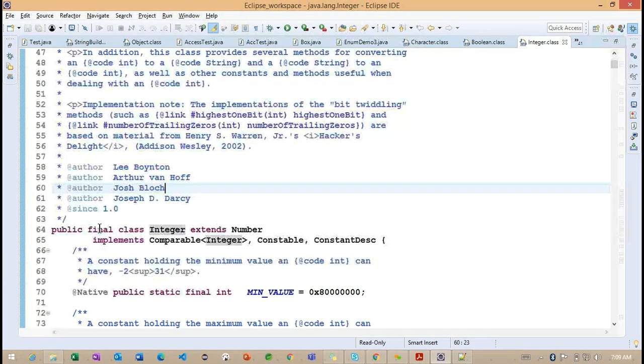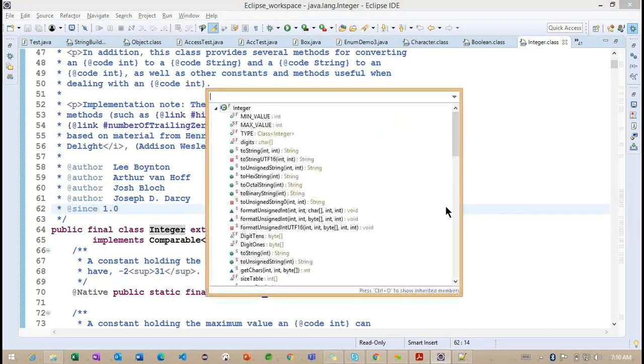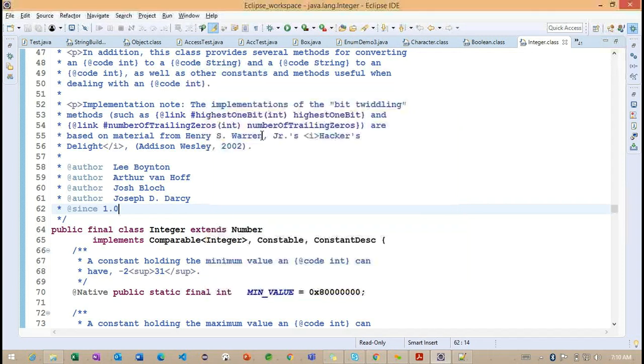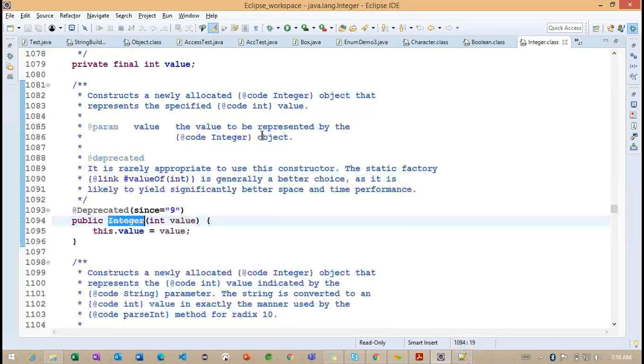This is also a final class. Here we are having constructors. The first constructor expects an int, and the second constructor expects a String.